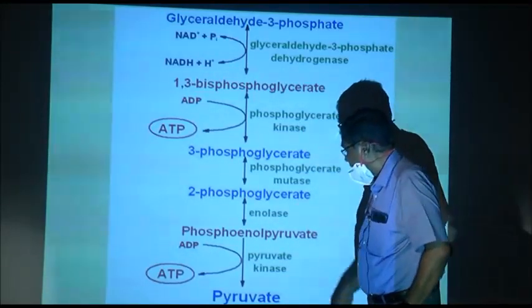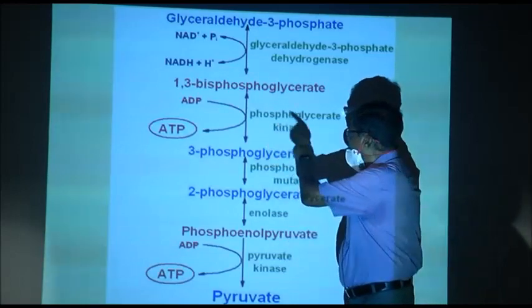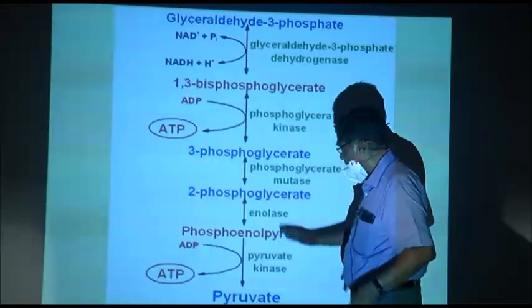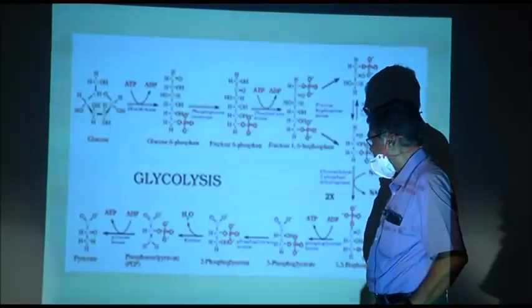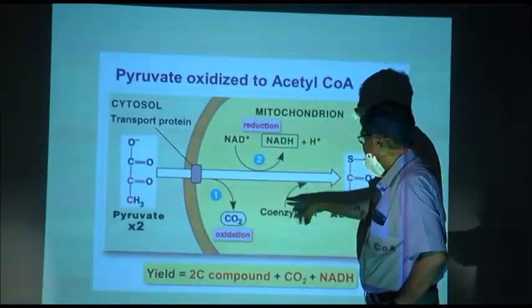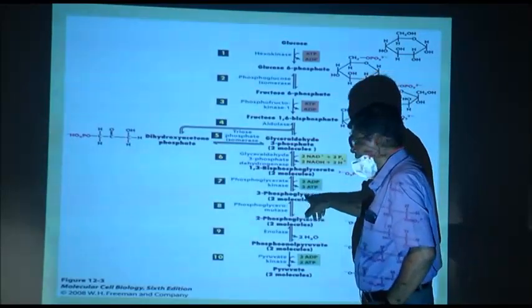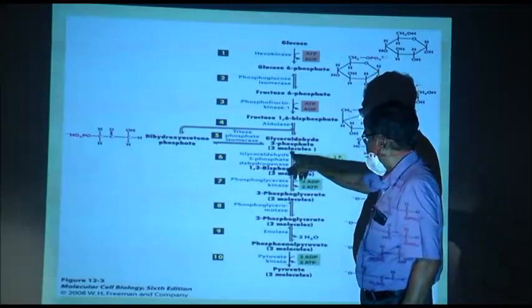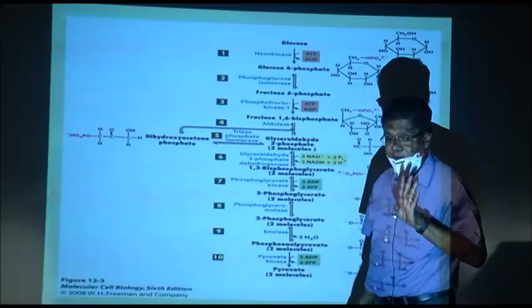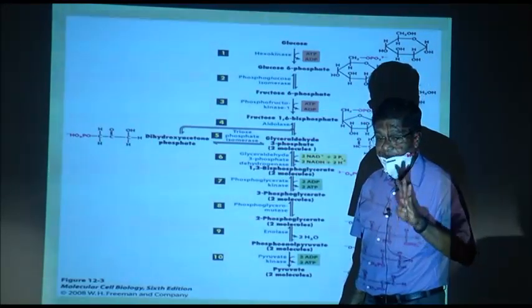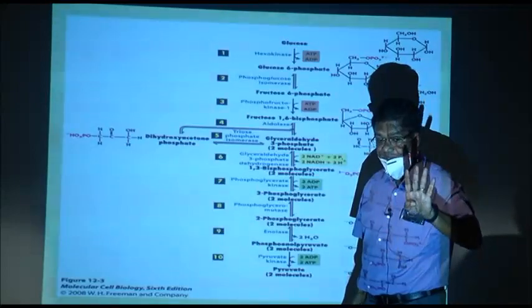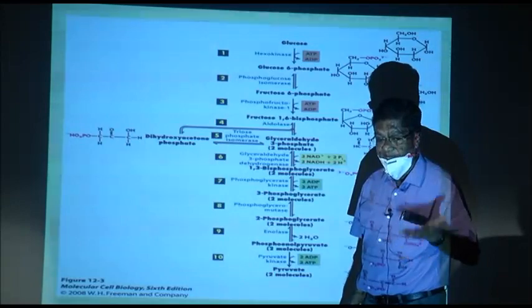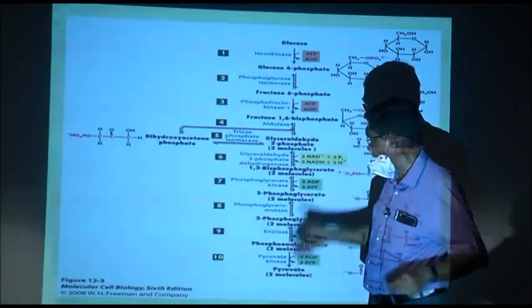Now, you look here, the NAD, ADP, ATP are not 2, but in the next slides it is written 2, because it means 2 molecules of glyceraldehyde 3 phosphate. So, total ATP formed during glycolysis is 4, used is 2, net gain is 2. So, ATP in glycolysis is 2. Next.